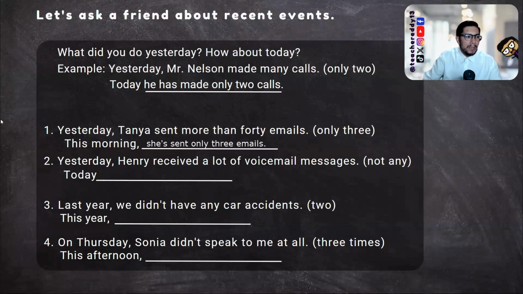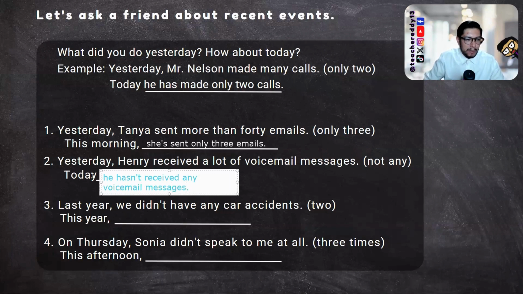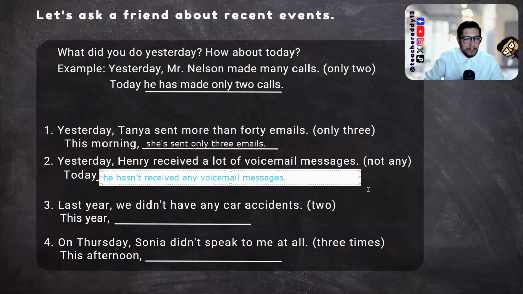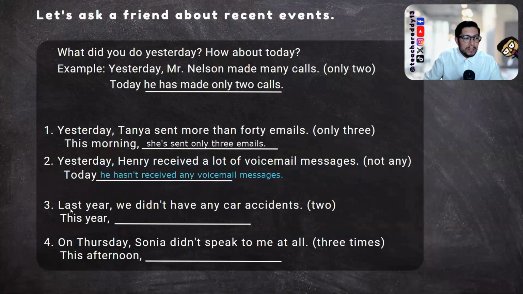Let's check number 2. Yesterday Henry received a lot of voicemail messages. And in parentheses we have not any, so we need to use a negative. In this case, today, he hasn't received any. Or let's complete the idea, any voicemail messages. We can stop at any, but let's write all the information. Today, he hasn't received any voicemail messages. All right, let's continue with the next one.